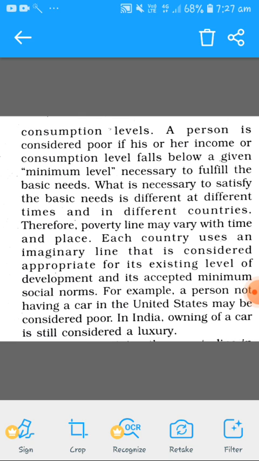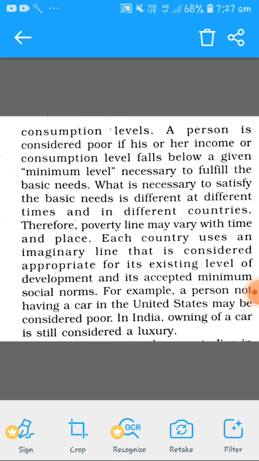What is necessary to satisfy the basic needs is different at different times and in different countries. Therefore, the poverty line may vary with time and place. Each country uses an imaginary line that is considered appropriate for its existing level of development and its accepted minimum social norms. For example, a person not having a car in the United States may be considered poor. In India, owning a car is still considered a luxury. So the limit set by different countries is different.